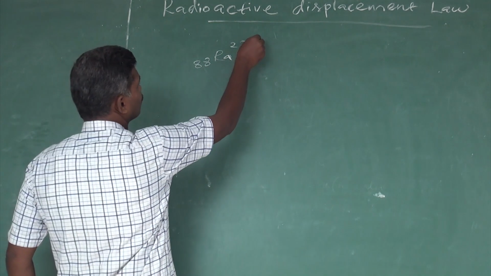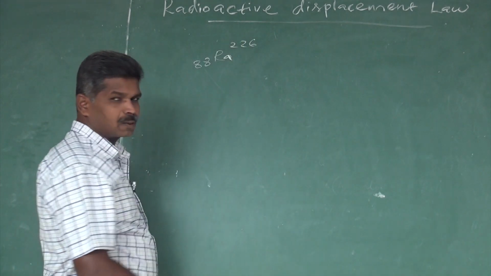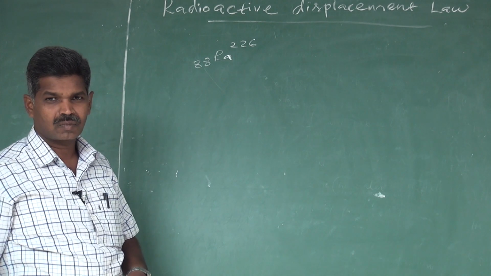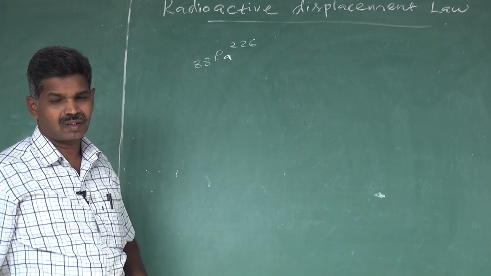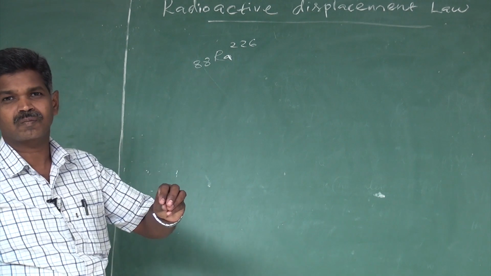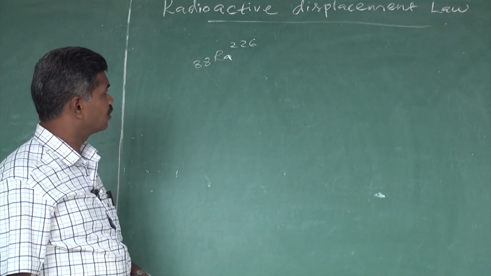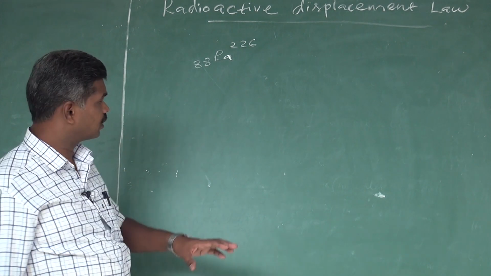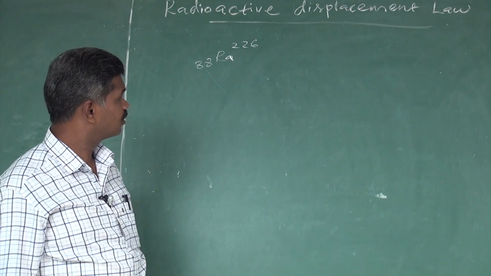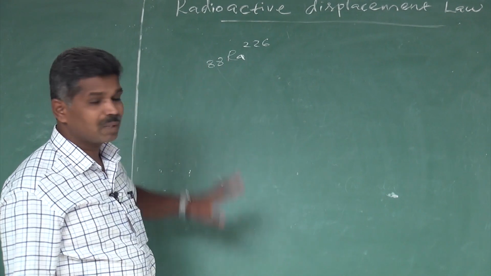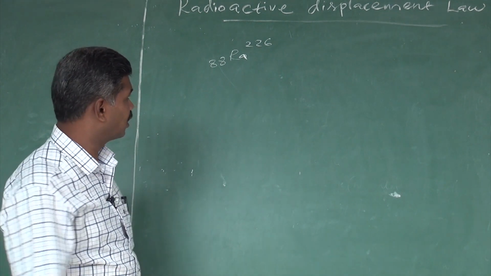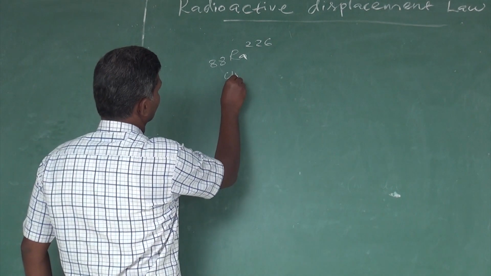This 226 is the mass number, 88 is the atomic number. We know that natural radioactivity happens in elements having atomic number greater than 82 or 83. Here, one of the radioactive elements is radium, which has atomic number 88 and mass number 226. This is an unstable element.